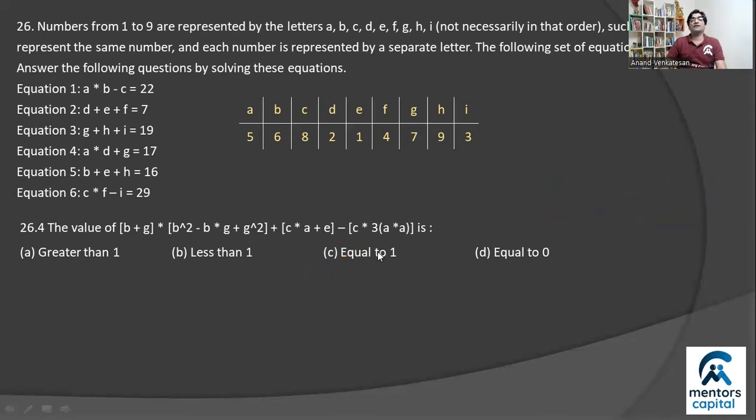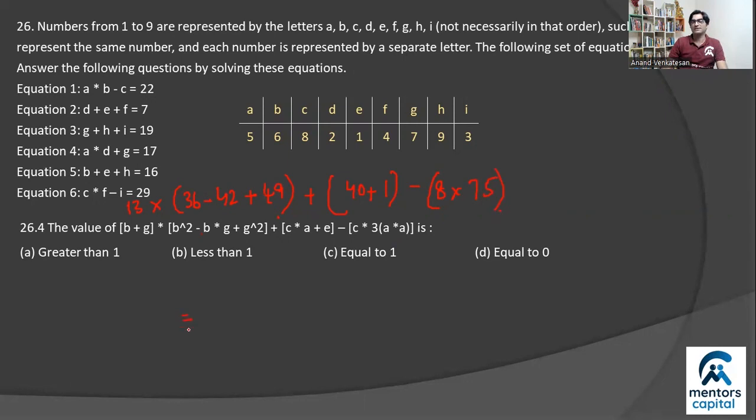Fourth problem, find the value of B plus G, right? We know B is 6, G is 7. So 6 plus 7 is 13, into B square, that's 36, minus BG, that's 6 into 7, 42, plus G square, 7 square, 49. This, and then the third bracket, which is C into A plus C plus E. C into A is 40 plus E is 1. 40 plus 1 is 41 minus C into C, 8 into 3A square, right? So 3 times 25 is 75, right? So this is what you get, right?